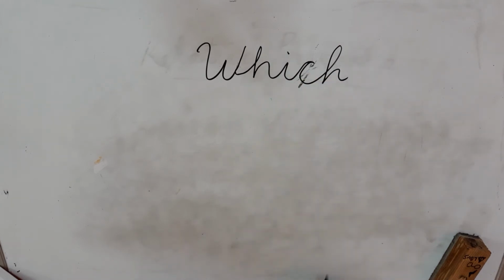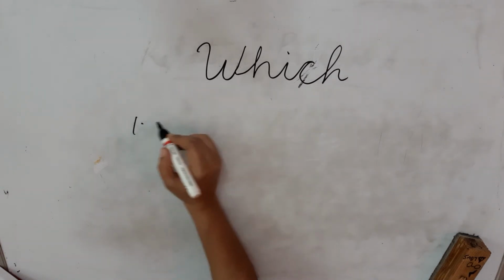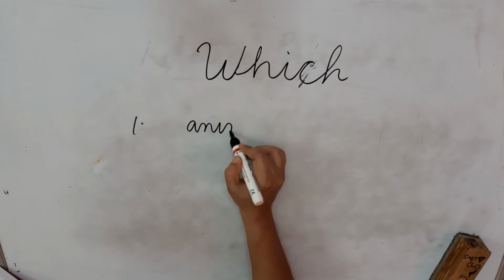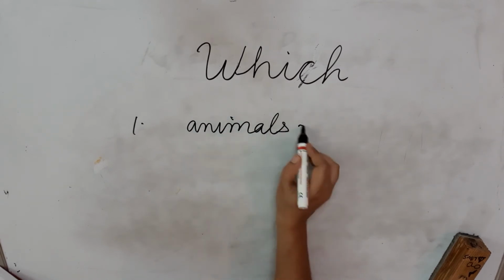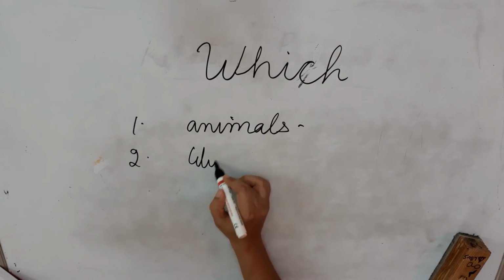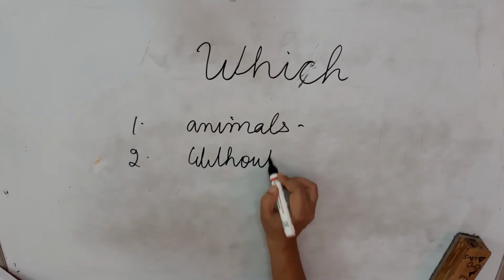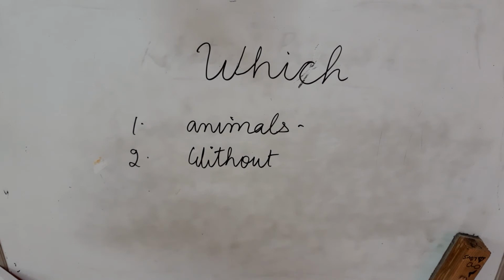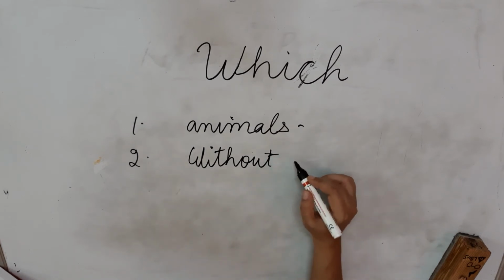Which. Okay, so which is used for things without life and for animals. So the first thing is, it can be used for animals. The second thing is that it can be used for anything without life. We can also call that it is used for non-living objects.